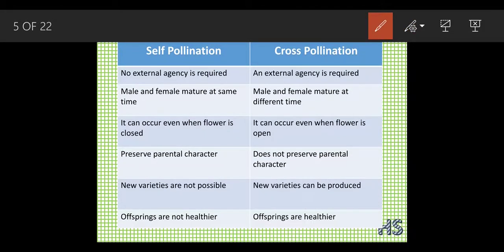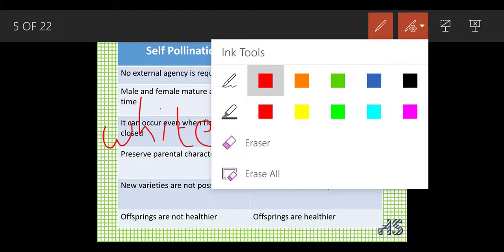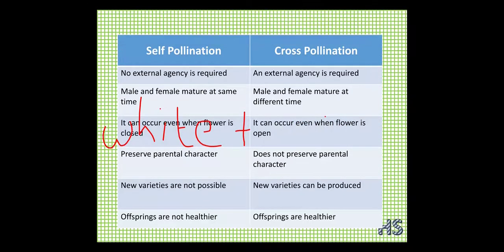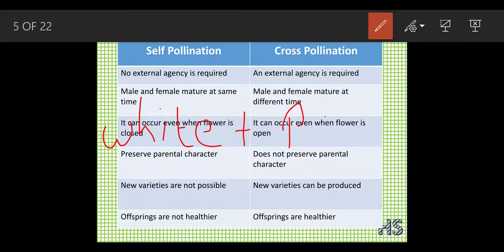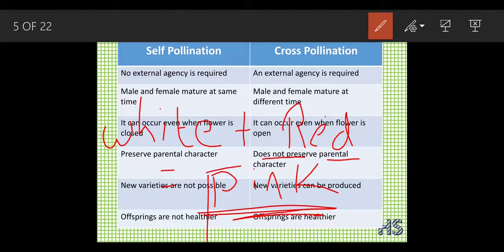Suppose, in an example of colors I am going to give you, white color gets mixed with a red color. So definitely it is going to give you the outcome pink. That is why it does not preserve the parental character. This pink is very different. The outcome is not white, and it is not red. It is something very different color.